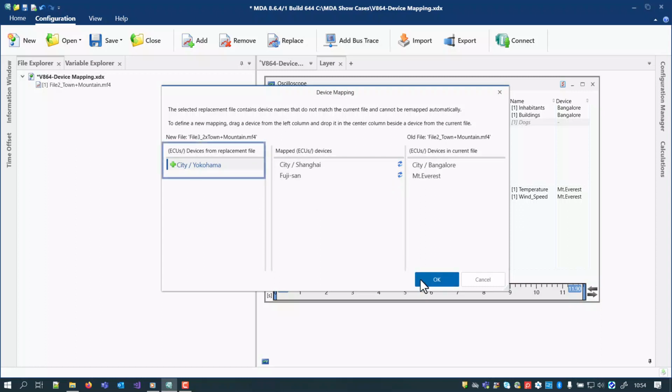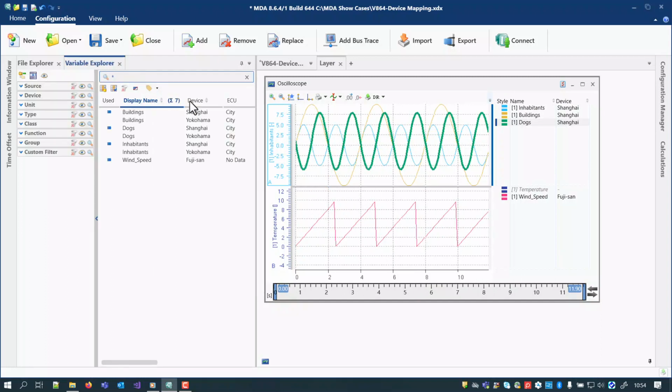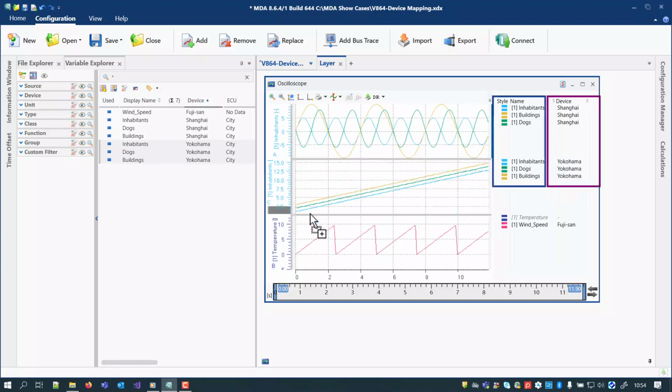It may happen that there are more devices on the left side than you need for the device mapping. The plus symbol left from the additional device entries indicates the consequences. The signals from a new device will simply appear as new signals in the Variable Explorer. These can be selected and added to an instrument as usual. Here it is well visible that there are two sets of signals with the same names, and that these originate from different devices.